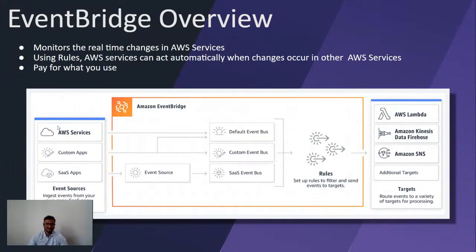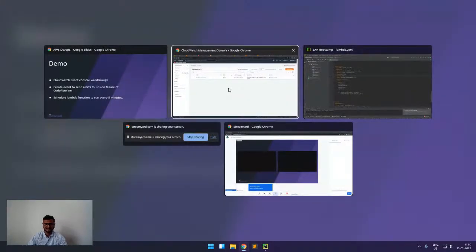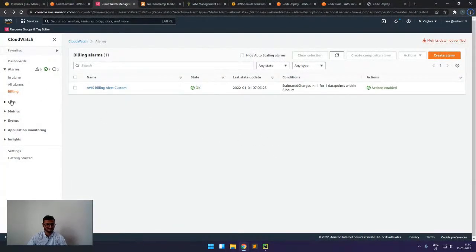For example, we have one source and one target. If something happens in my code pipeline, for example, if my code pipeline fails or succeeds, I want some other service to be triggered. For that we can use CloudWatch Events. It will be better understood with the demo.